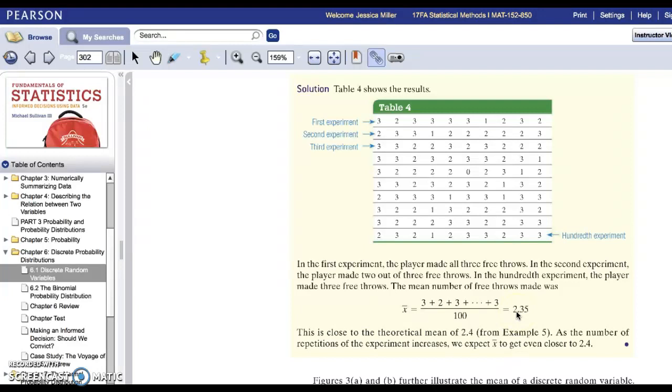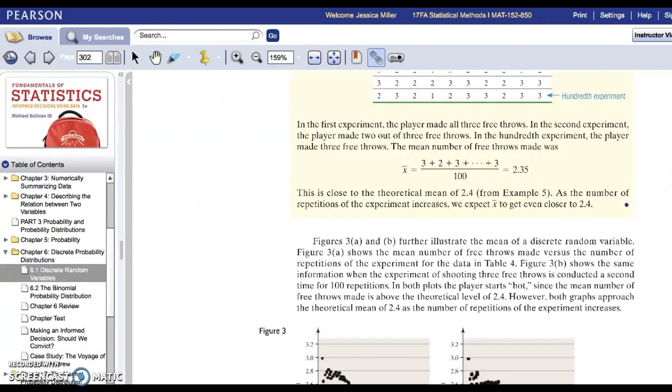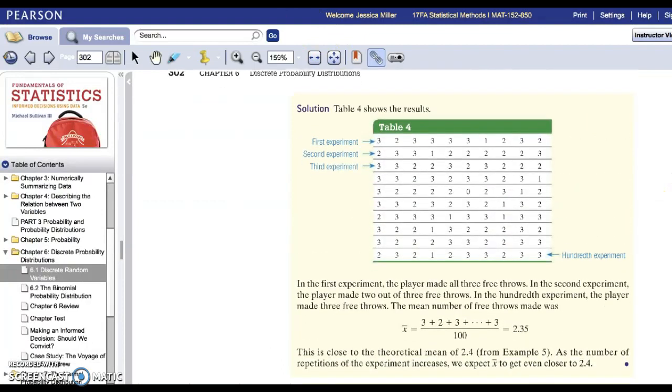What you want to keep in mind is that if you do a small number of trials, like 4, and you get 0 out of 3 of them and 2 on one of them, like we were looking at here, this creates a number that's much smaller than your theoretical mean of 2.4. But if your player does 100 trials, you should expect that the average of those 100 is much, much closer to the theoretical mean, and that difference between the two would decrease the more trials you do.